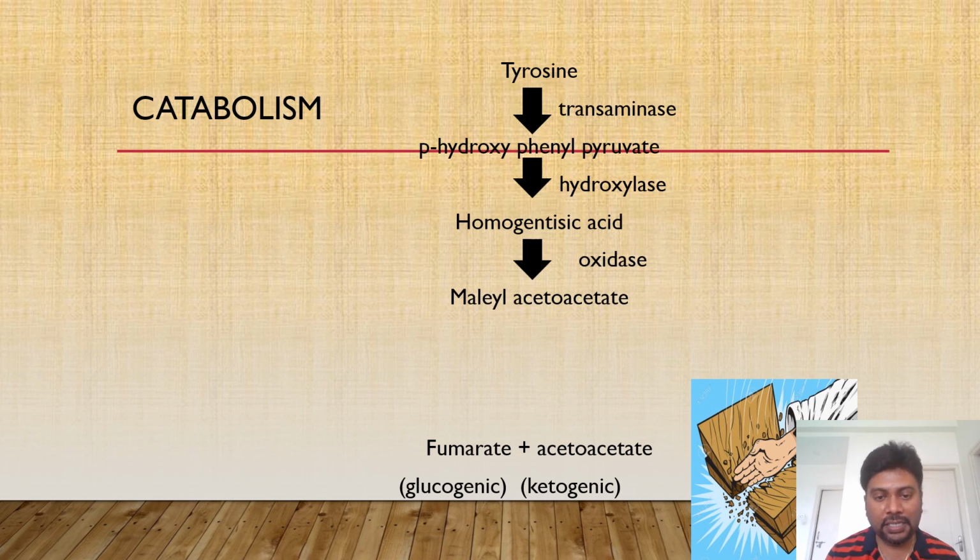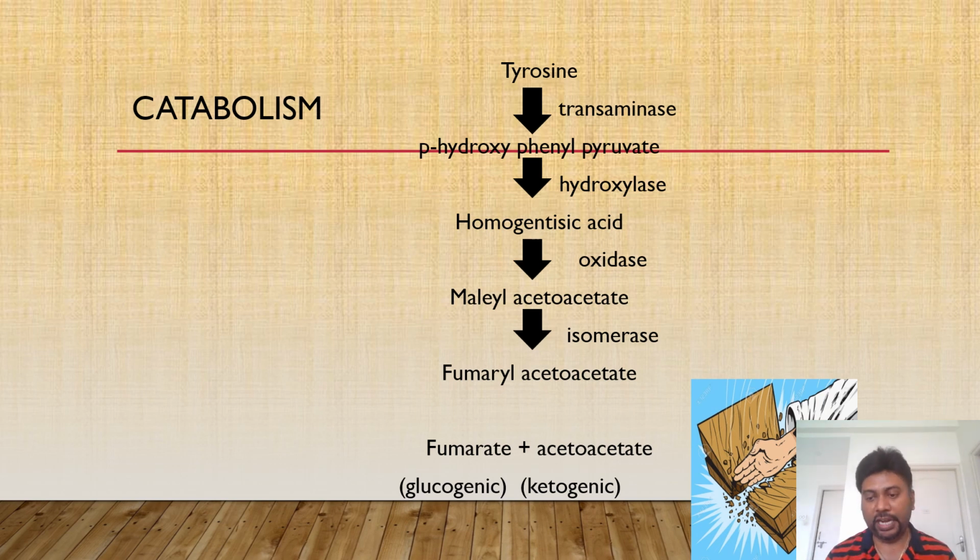The only thing is this maleyl part has to be converted to fumarate. How can it be converted? By an enzyme called isomerase, maleylacetoacetate can be initially converted to fumarylacetoacetate. In the subsequent step, a hydrolase enzyme breaks this fumarylacetoacetate and converts it into fumarate and acetoacetate. The fumarate, which is glucogenic in nature, will be diverted for gluconeogenesis, whereas acetoacetate will be diverted for ketogenesis. That is why tyrosine is called both glucogenic as well as ketogenic in nature. So that's it about tyrosine catabolism.